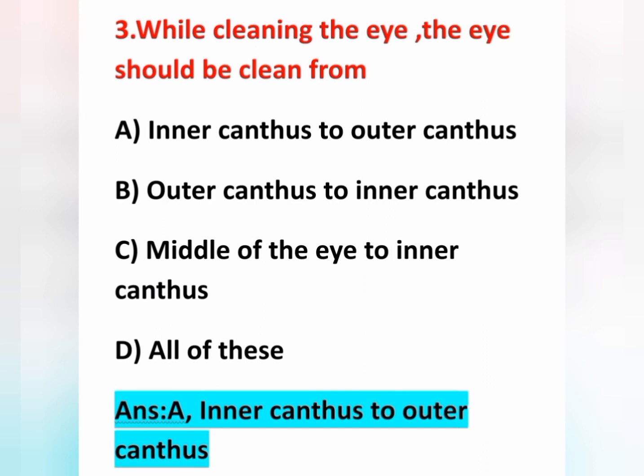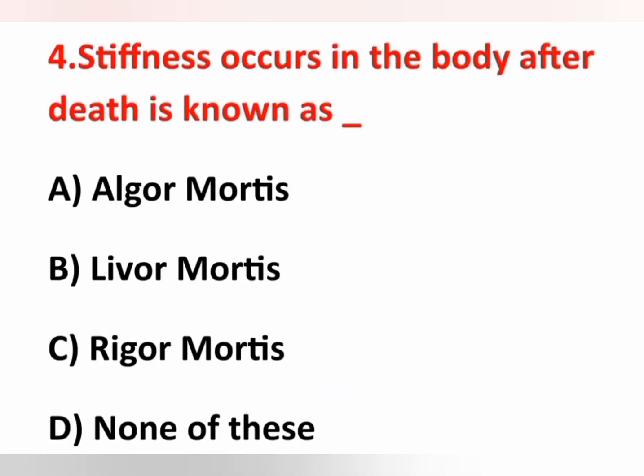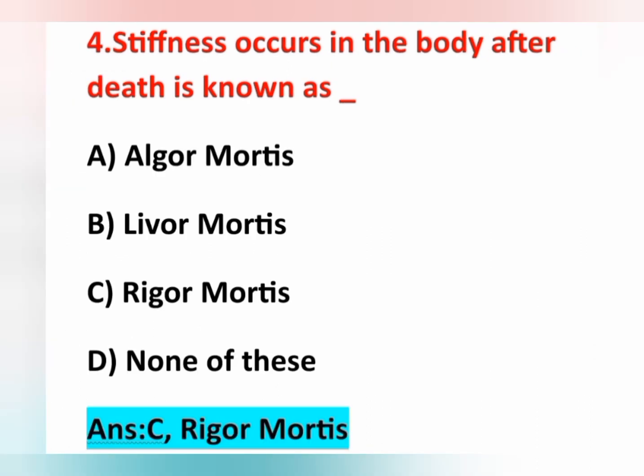And we will see the next question, the fourth question: stiffening that occurs in the body after death is known as. The options are option A algor mortis, option B livor mortis, option C rigor mortis, and option D none of this. Here the answer is rigor mortis, option C is correct.